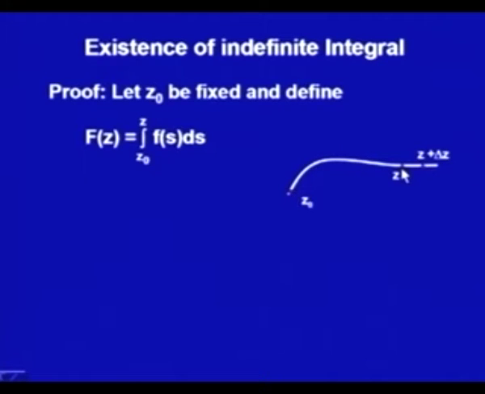This path is in that domain D. We want to show that this function actually exists. This function will exist because this is a path in the simply connected domain D. Its integral along any path from z0 to z, either I take this path or that path, will always be the same. Since the value for each one would be the same, from here we are just saying that this does exist. So, I have defined that it exists.